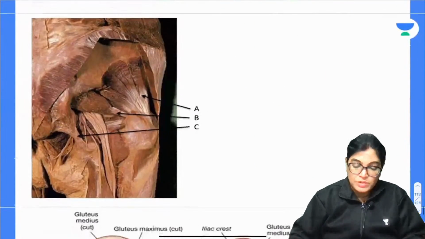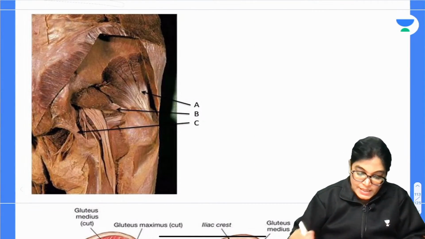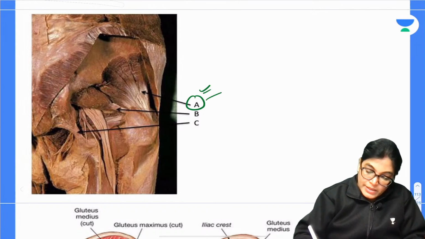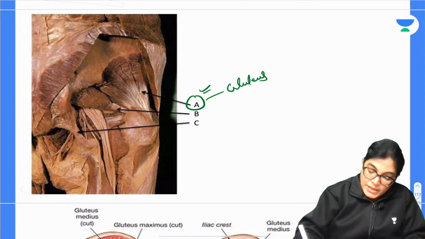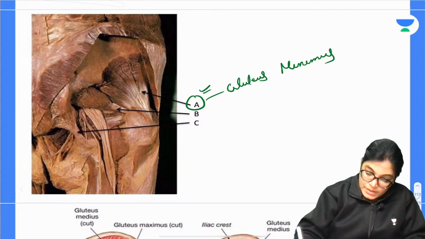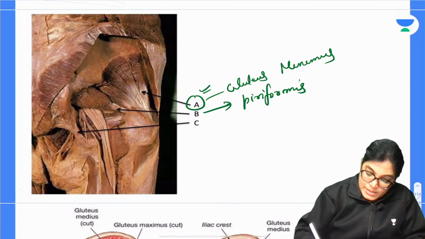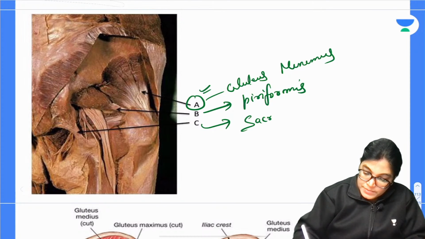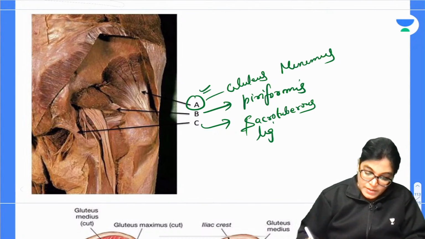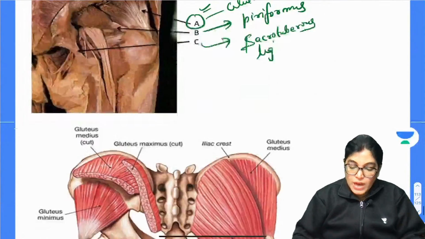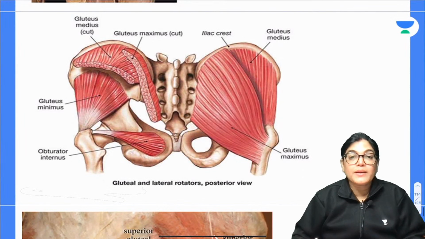Same thing, let me show you. You can see A, B, C, D here. A is gluteus minimus muscle. B is piriformis muscle. C is sacrotuberous ligament. Now, I would like to show you a few schematic diagrams to make you understand.